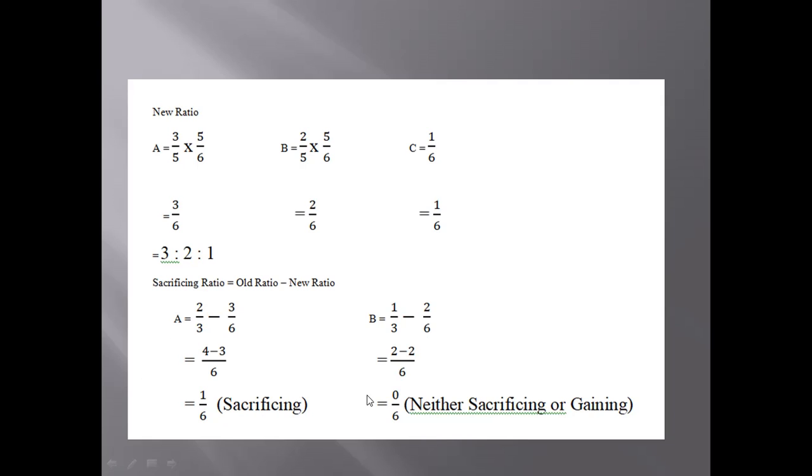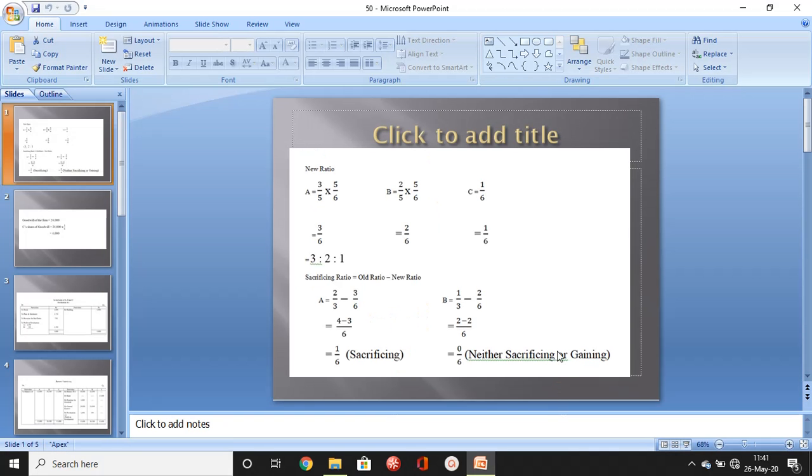And for the first time, we are seeing this kind of thing happening here in the sacrificing ratio. 0 is coming. Just look at this. B is having 0 by 6, whereas A is 1 by 6, which means A is sacrificing and B is neither sacrificing nor gaining. It should be nor here, not or.